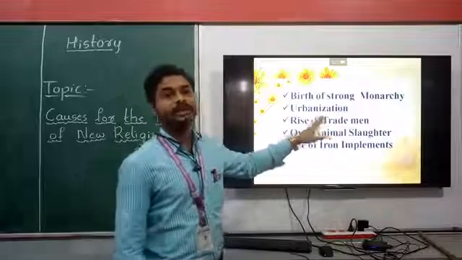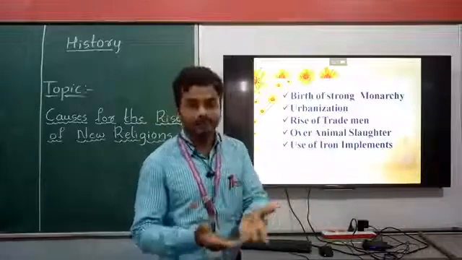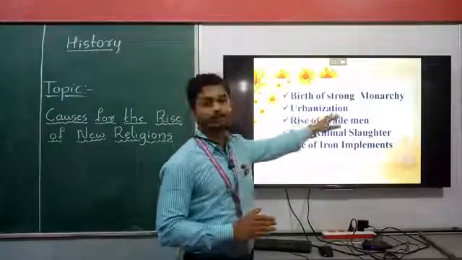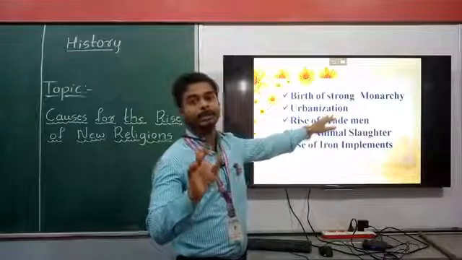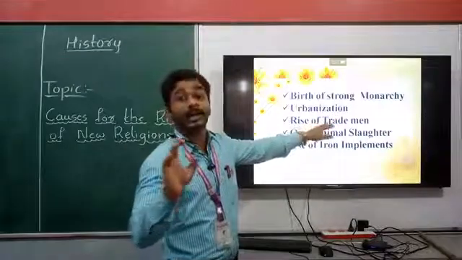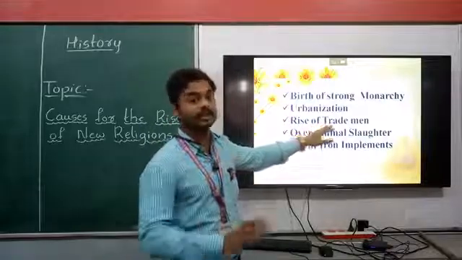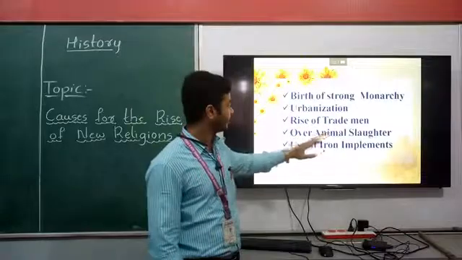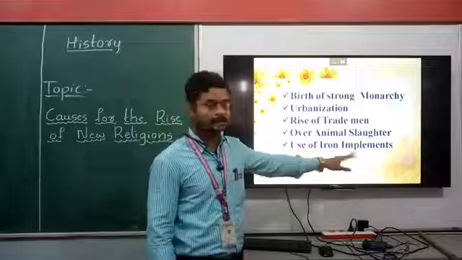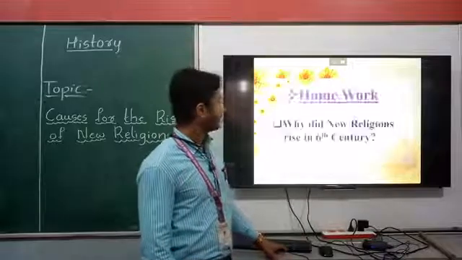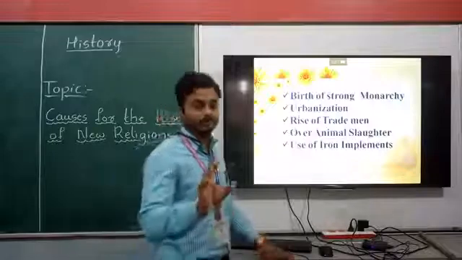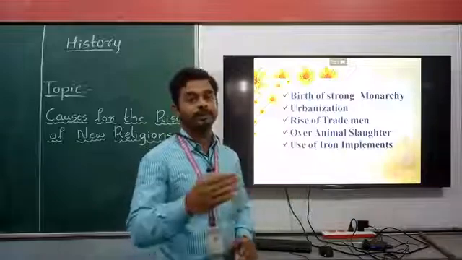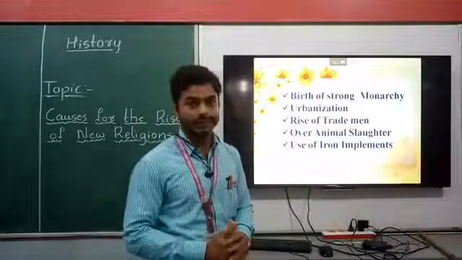There were so many kingdoms that started giving opportunities for other religions, especially Jainism and Buddhism. Urbanization is nothing but growth of new cities like Prayaga, Pataliputra, Kaushambi. These were famous cities of Magadha in the time of 600 BCE. Then rise of tradesmen, over animal slaughter, use of iron implements. These are the almost 15 points we learned across 3 slides, the causes of the rise of new religions.